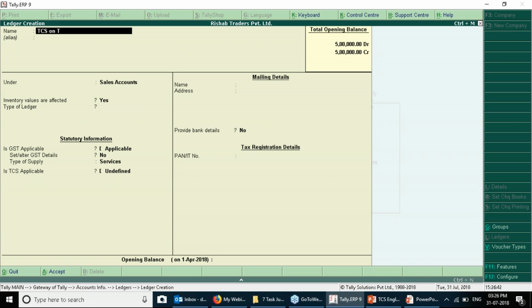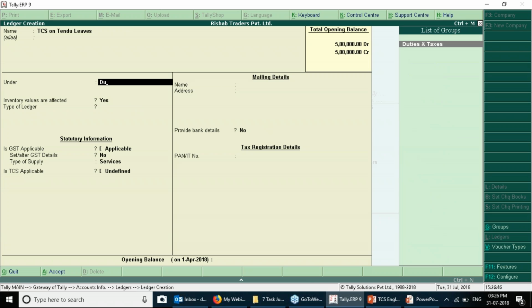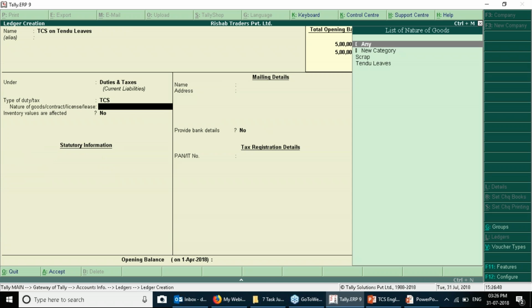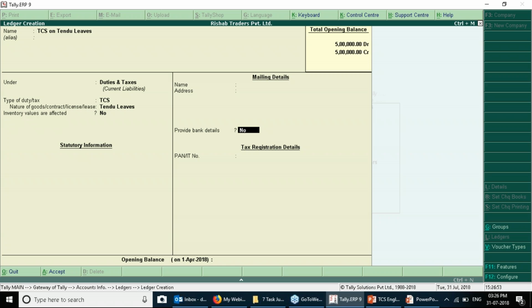Then afterwards, TCS on Tendu leaves. Here you need to go in duties and taxes, TCS, and you have to select Tendu leaves. After creating this ledger, TCS on sales of Tendu leaves.